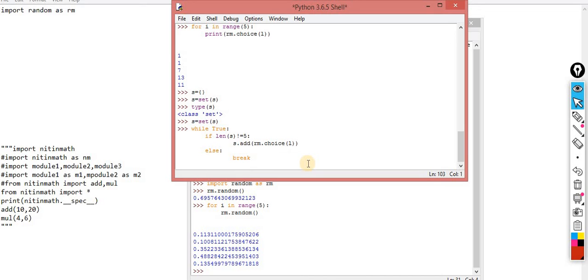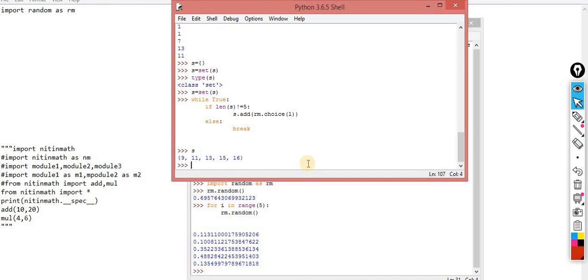Okay, so I don't know it will work fine or not, so let me try. Yeah, it worked fine. Yeah, the code is ready.